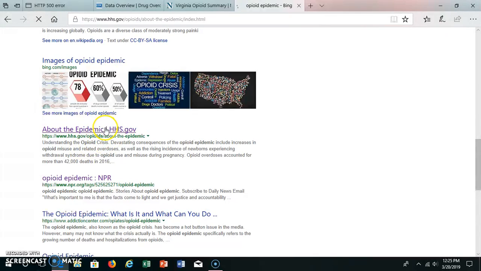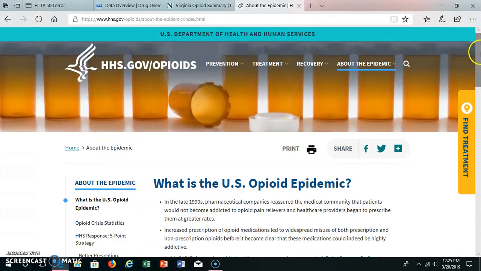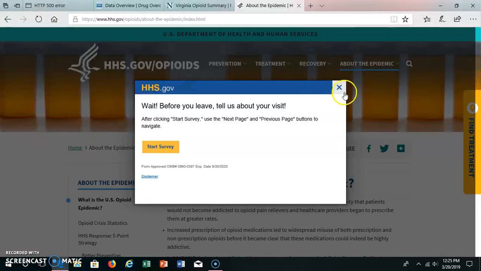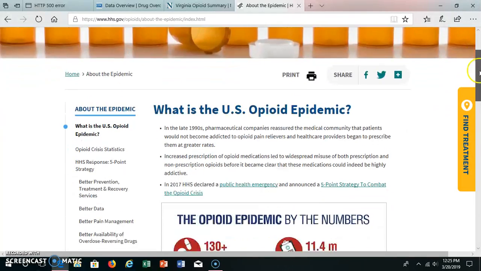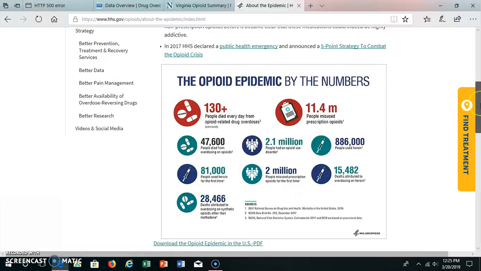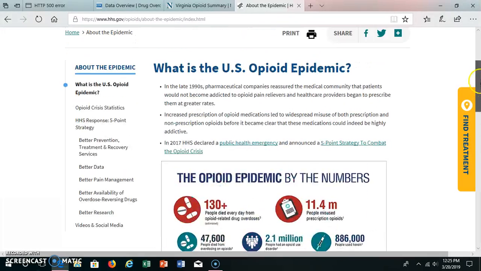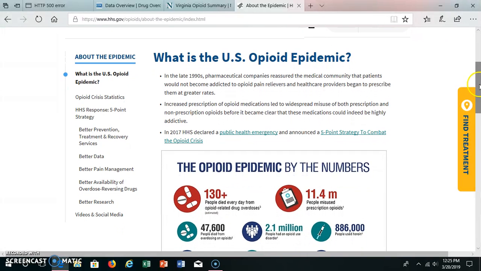And then I'll look at this one because it's .gov. I usually use a lot of .gov because I believe that is a reputable source, and that's also what they taught us. .org, .gov would be a reputable source. This looks like it has a lot of what is the opioid epidemic.